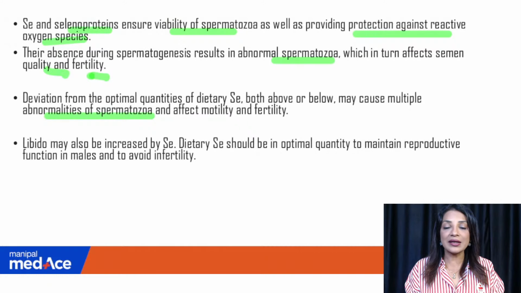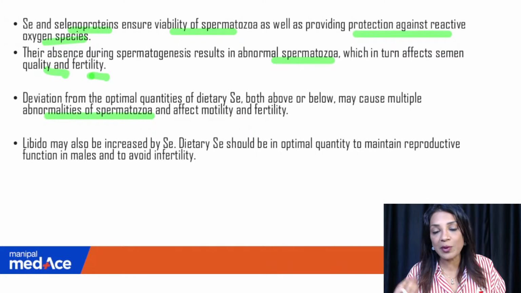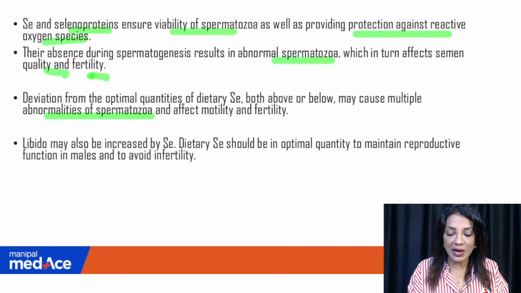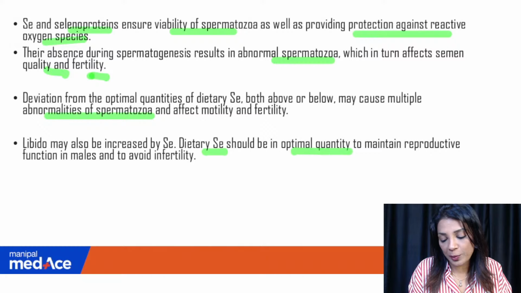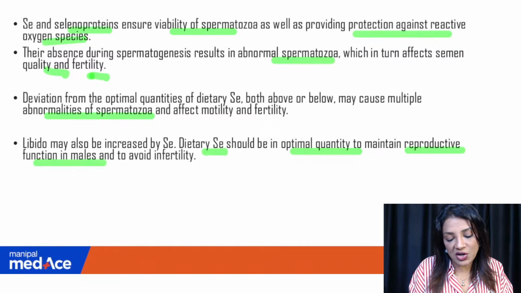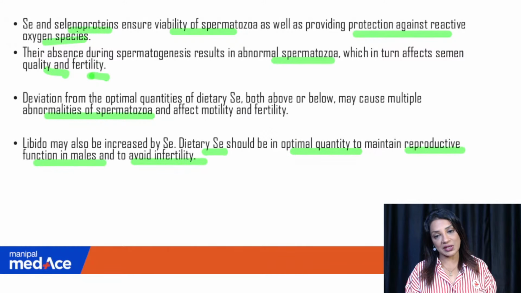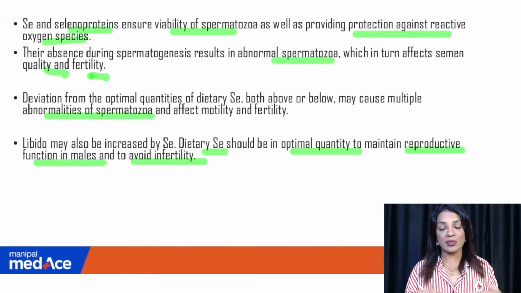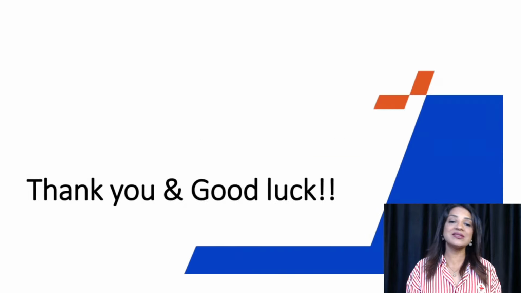These are the details I got from a latest journal where the importance of selenium in male infertility is mentioned. Libido may also be increased by selenium. Dietary selenium should be in optimal quantity to maintain reproductive function in males and to avoid infertility. Okay, so when it comes to infertility, selenium is important, but hypogonadism means the proper formation of gonads is not there, then that is zinc deficiency.